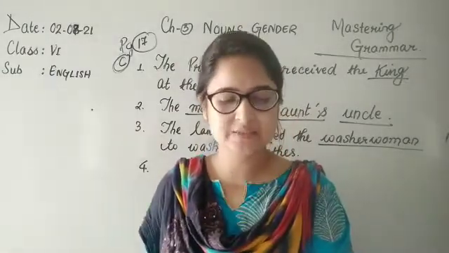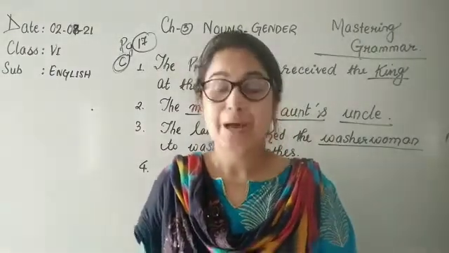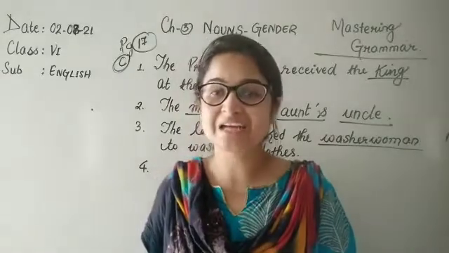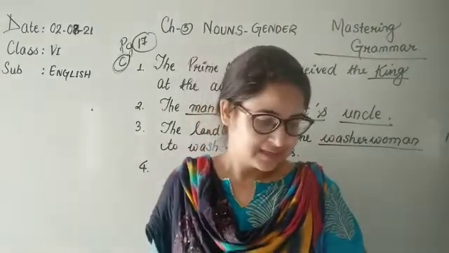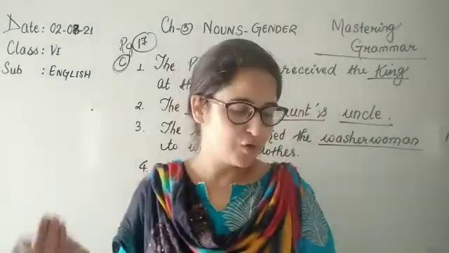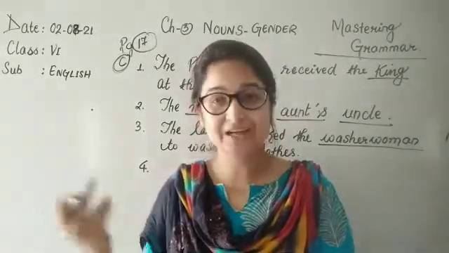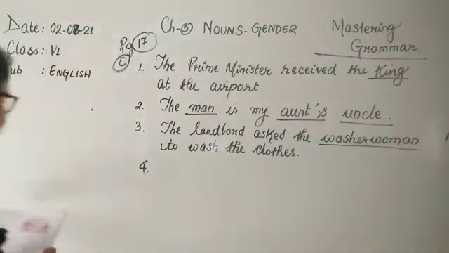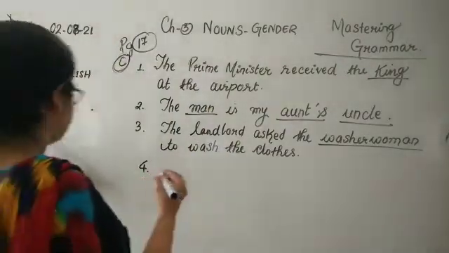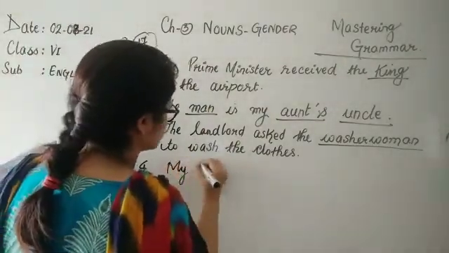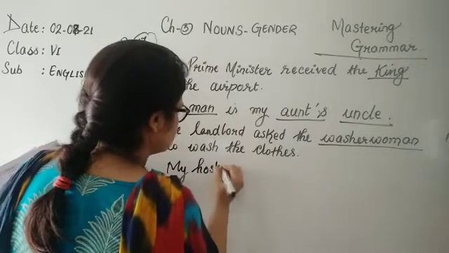Number 4. My hostess was a kind shepherdess. My hostess was a kind shepherdess, said the Duchess. So the words we have to change are hostess, shepherdess and Duchess. So we have to write the opposite gender for these words. My hostess, hostess becomes host.